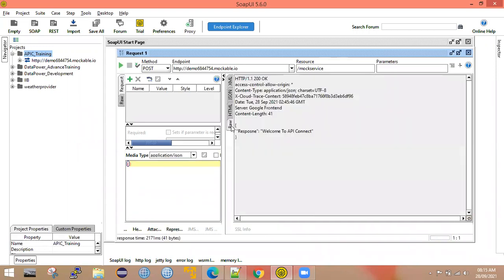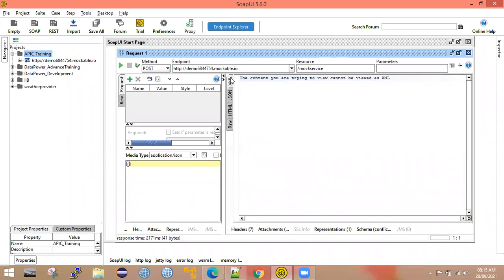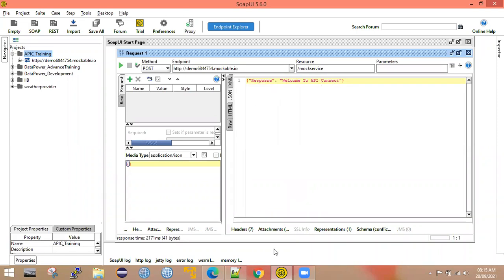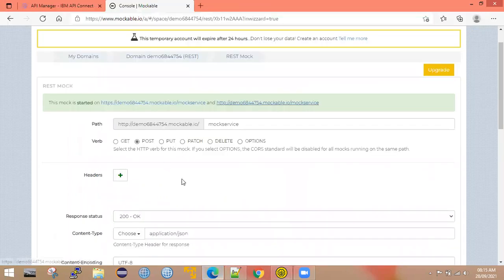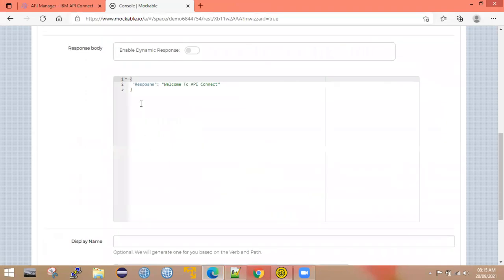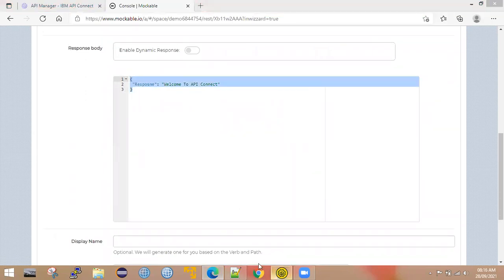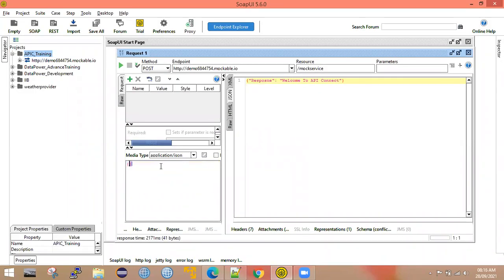See here, we get the status code 200, which means successful, and this is the response. See, the response: welcome to API Connect. So this response I defined here, right? So the same response we are getting here. Whatever request you send, irrespective of your request, it will always send the static response.